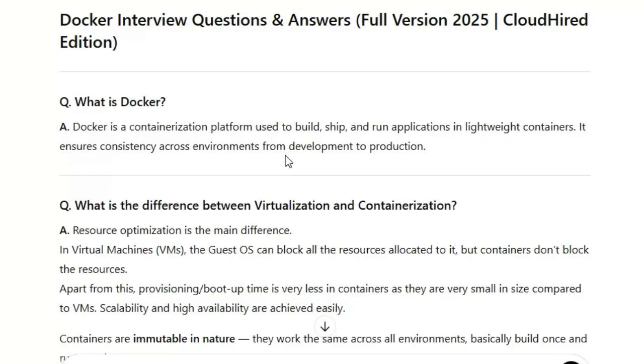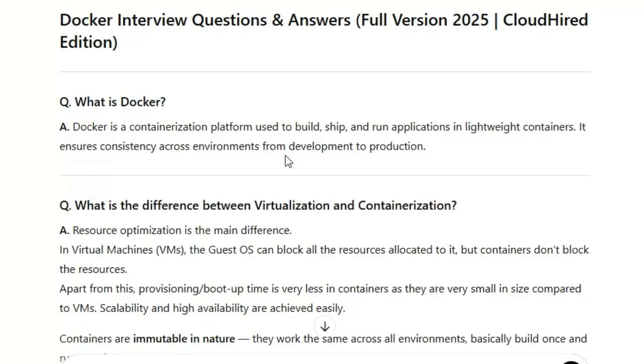Normally in a Java application, they will build jar files. In any other application, like an Angular application, they will build a different format. If you want to deploy any container application like microservices, first we have to build the Dockerfile. Once you build the Dockerfile, it gives an image.